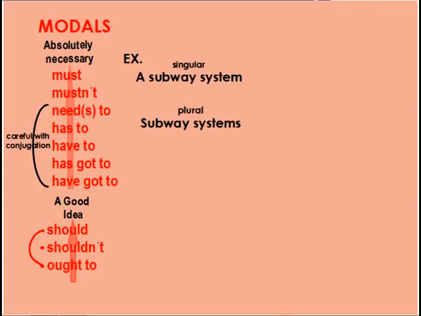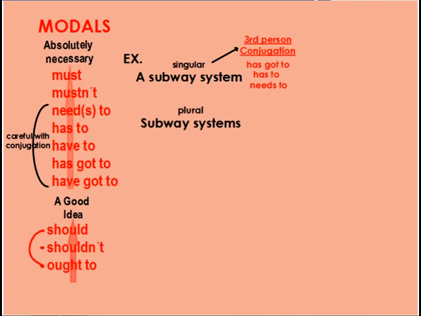It's one subway system. So when something is singular in English, I need to conjugate in the third person, okay? And if I look at my modals and think which ones do I conjugate in the third person, it would be, for example, these ones. Has got to, has to, and needs to. So I'm using the conjugation of these modals in the third person with the s's, right? Because that's the third person conjugation.